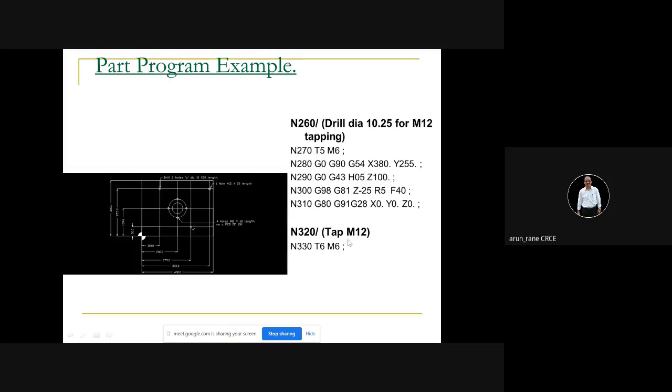Now tap M12. Okay. X380 Y255, that is at this position, M12. So you only have to make sure that you are using G84 and your feed will be RPM into pitch. So this pitch is 1.75, RPM is 100. So 100 into 1.75, feed has to be 175. M29, don't use M29, use M03.